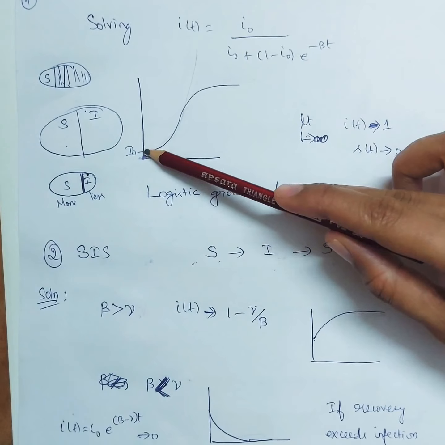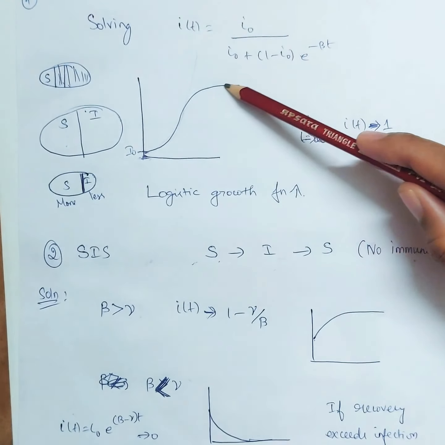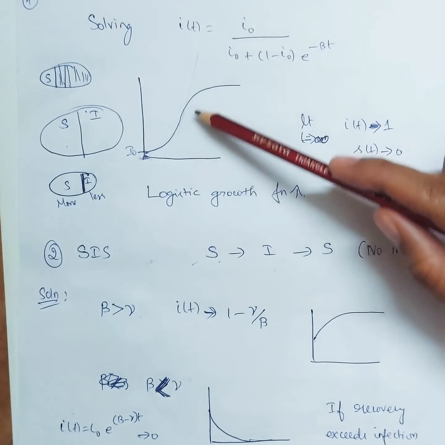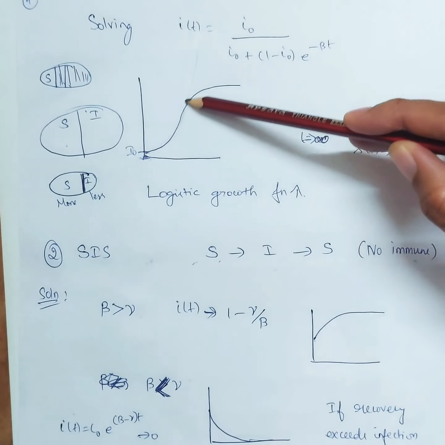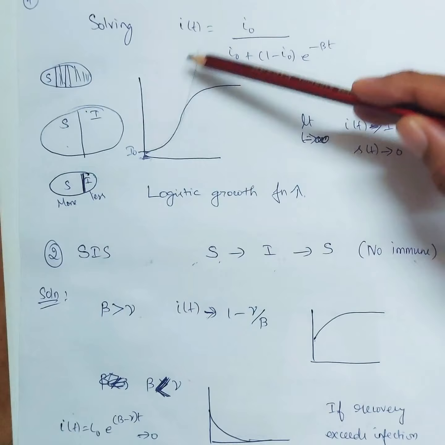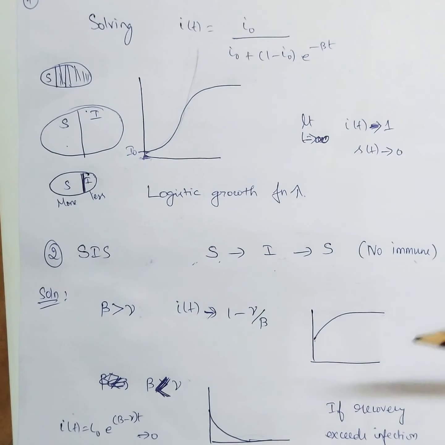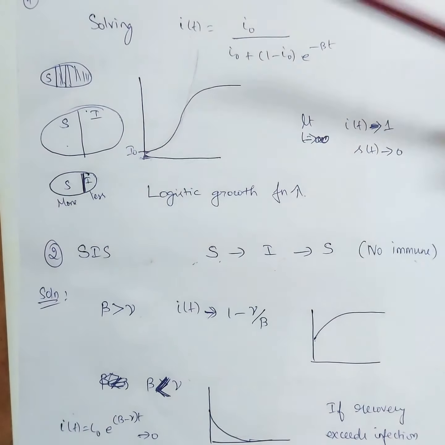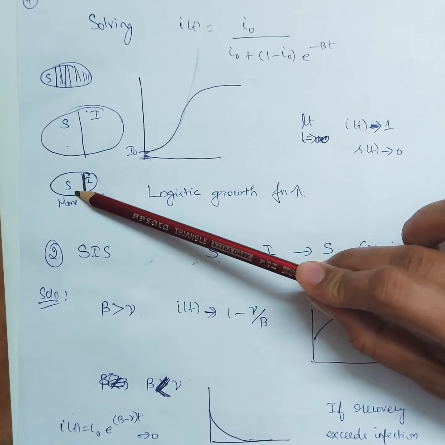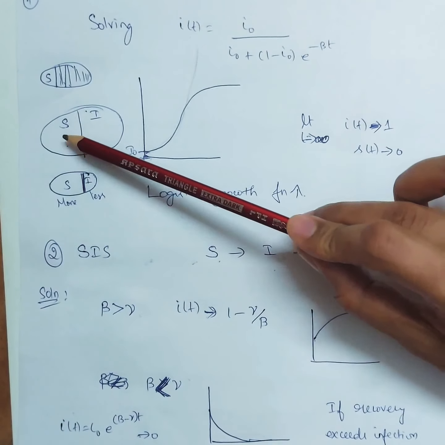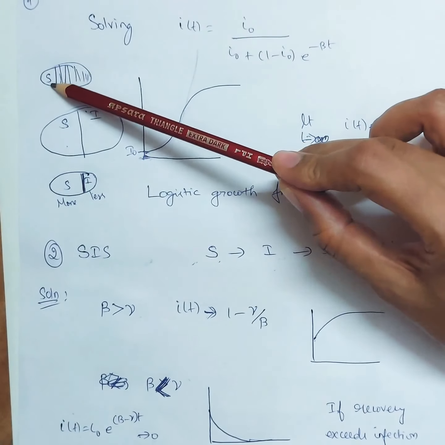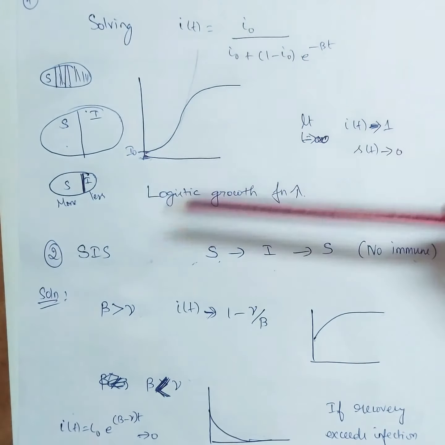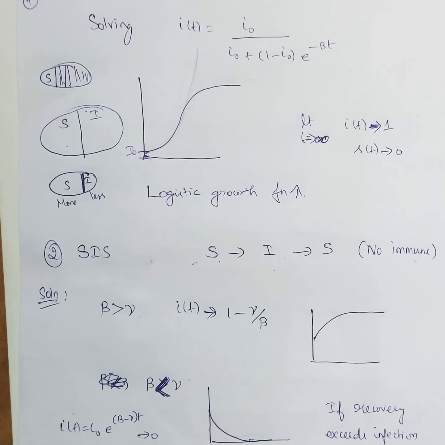So the graph starts from I naught and it's growing, and obviously it's a logistic growth function. So it is not exponential. Exponential means it will grow like this, it will keep on growing. So this is a logistic growth. As I told you already, S will be more in the beginning, and at one point of time S and I will be equal, and towards the end S will become less. So this is the concept of the SI model.